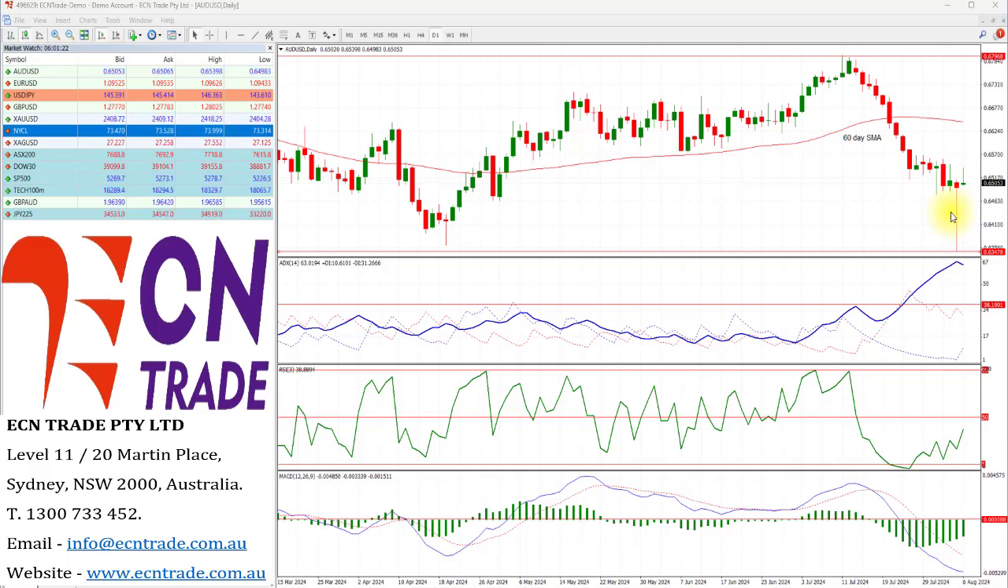Looking ahead, the Reserve Bank of Australia is expected to maintain its cash rate at a 12-year high of 4.35% today at its meeting. Additionally, the RBA governor will be speaking on Thursday as well, where audience questions are anticipated.